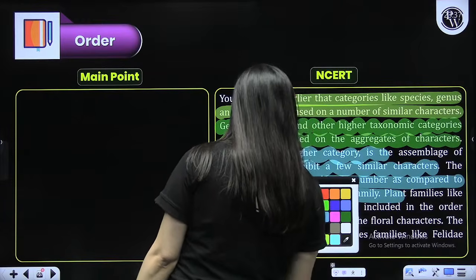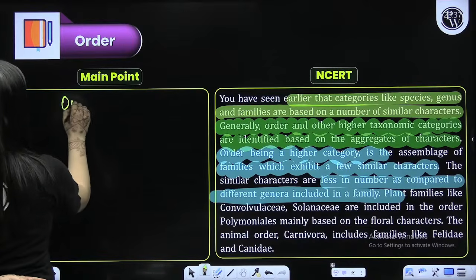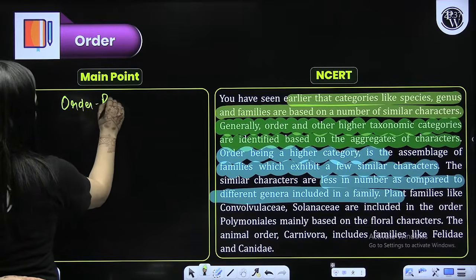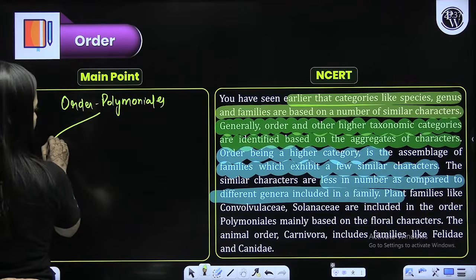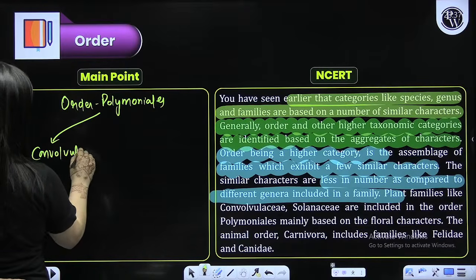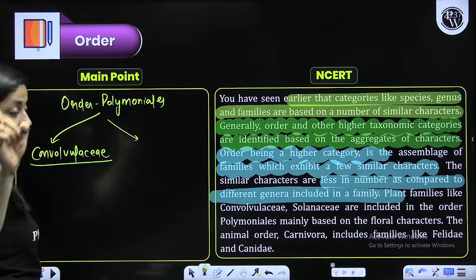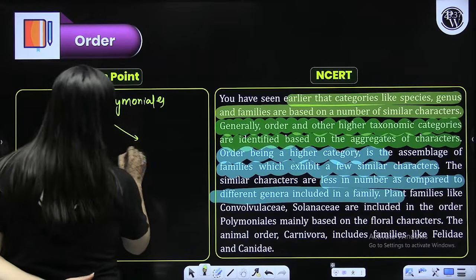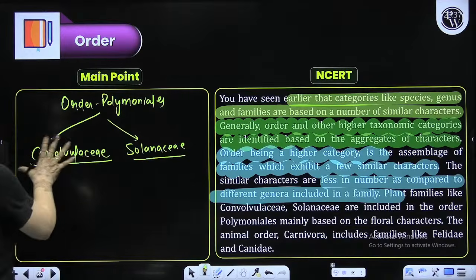So here one more example is given. Whenever there are examples, do remember them. So the order is Polymoniales, and which families are given here? Convolvulaceae. Your homework is, you will tell me any one common member of Convolvulaceae. That should be there in the comment section. Another is Solanaceae. You know Solanaceae member examples, but this is what you need to know.